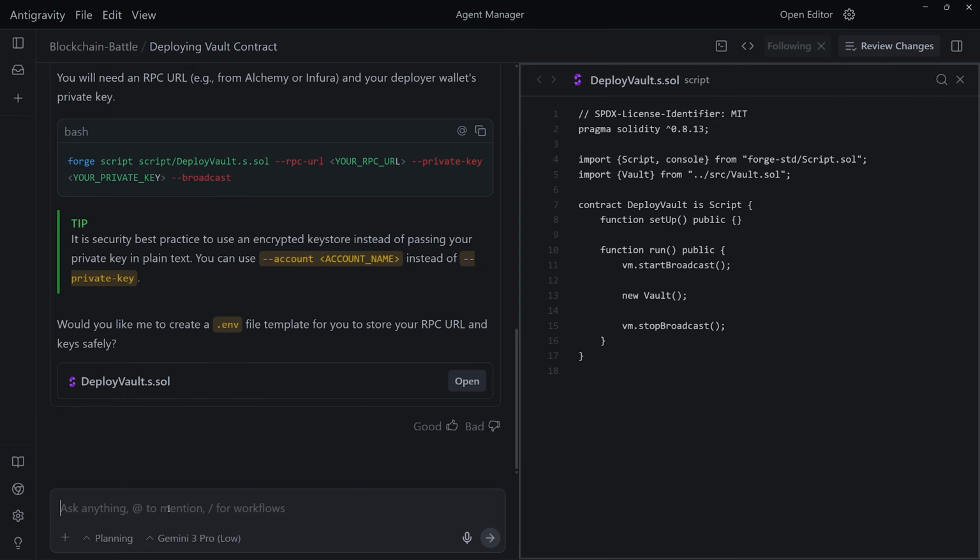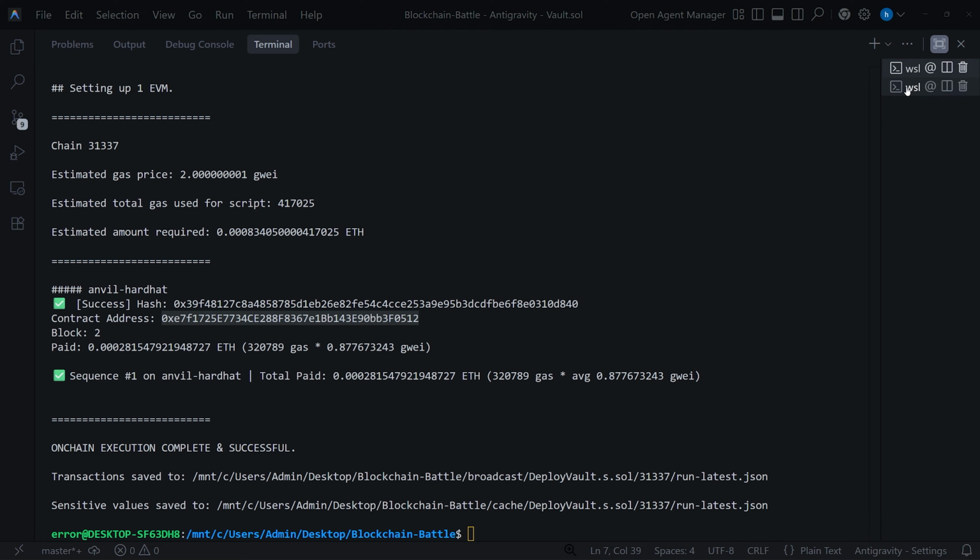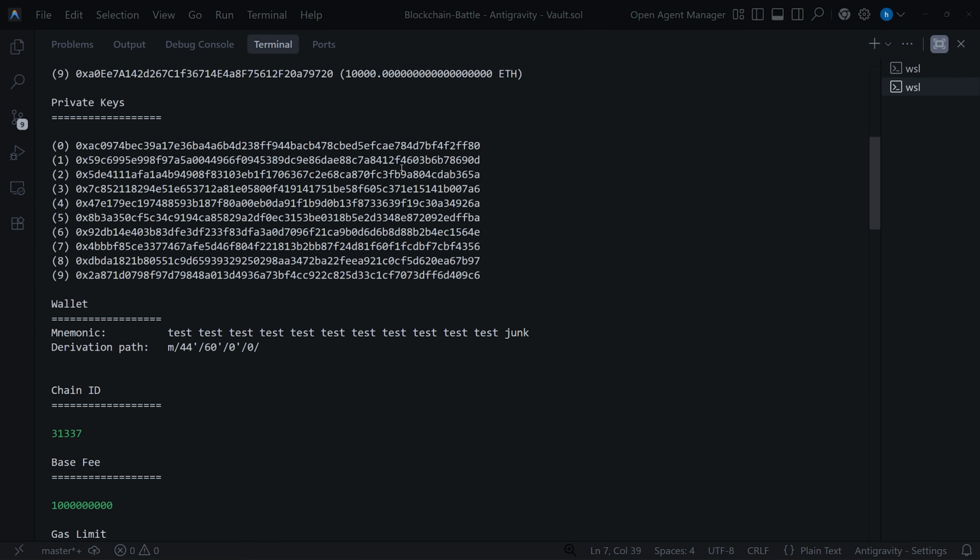So in here, I'm gonna say, let's test our functions. I wanna deposit Ethereum, and then I'm gonna withdraw it ASAP. So give me the commands to do so using terminal. Let's give it a wallet address.